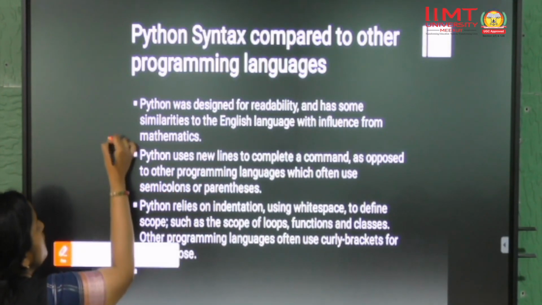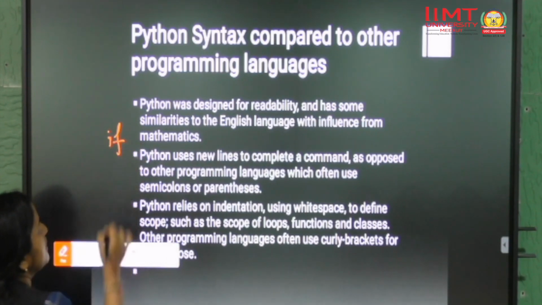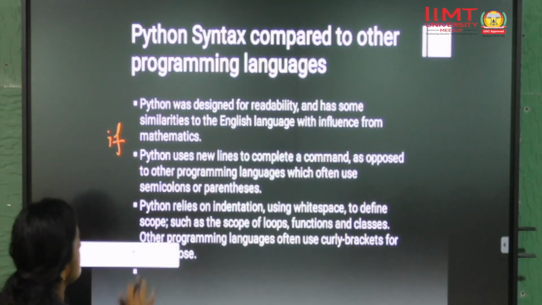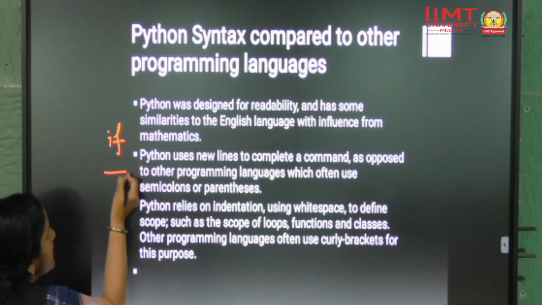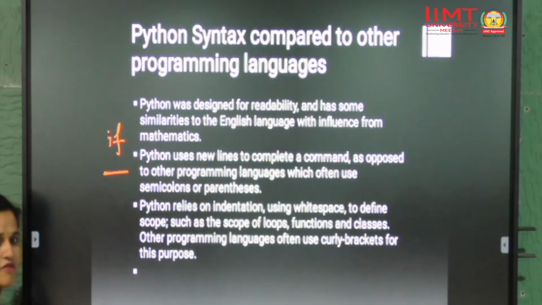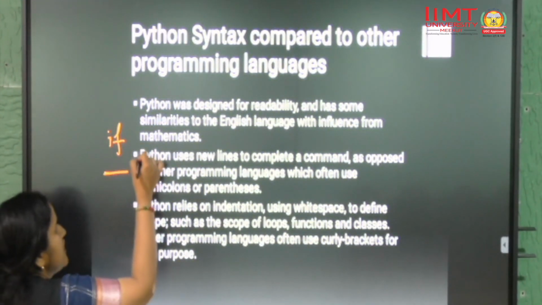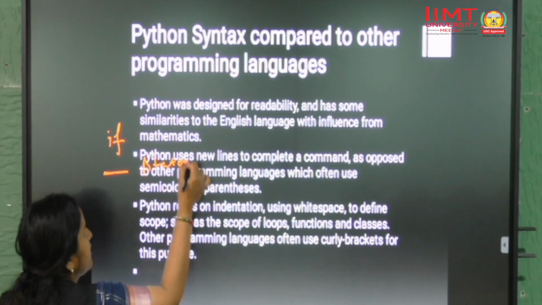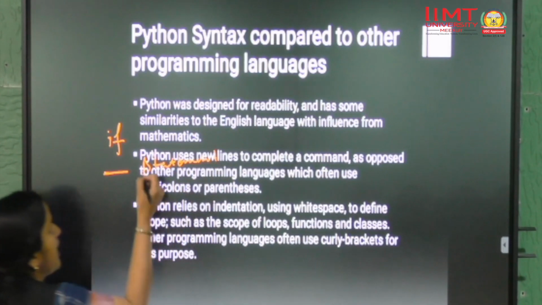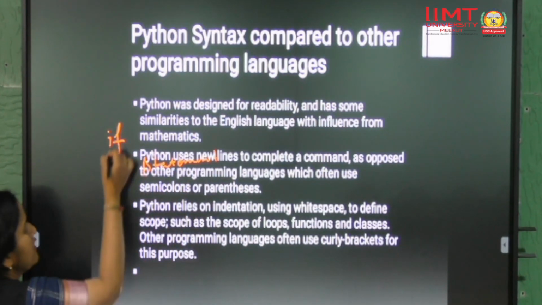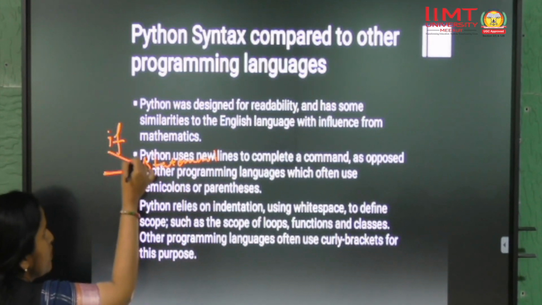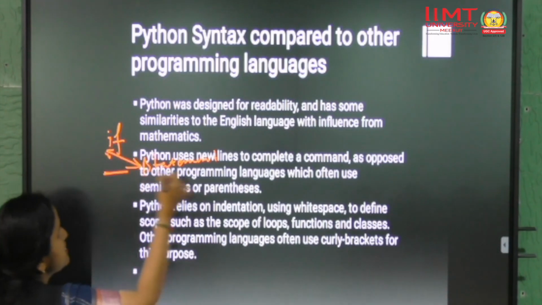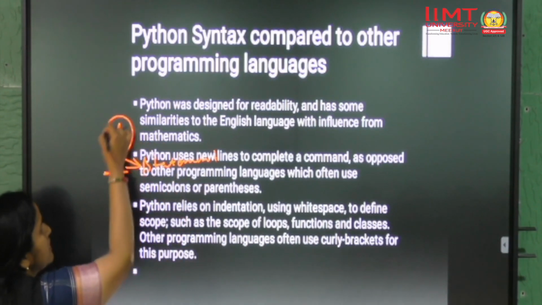Suppose you are writing a command for if and press enter for the statement, it will by default take some white space before it. After that you will write your statement, and from the next line, scope is defined, meaning these statements belong to the if condition.